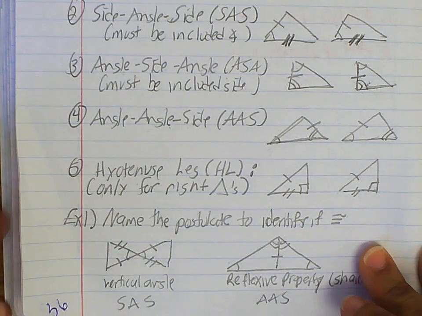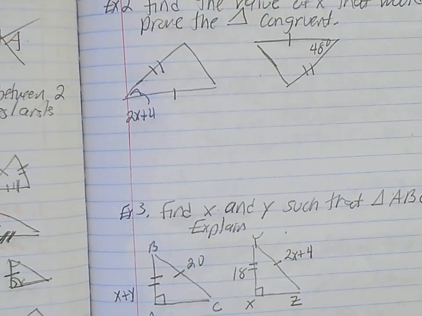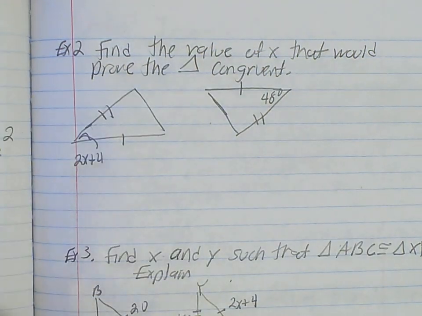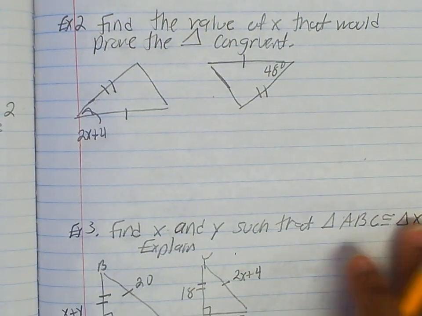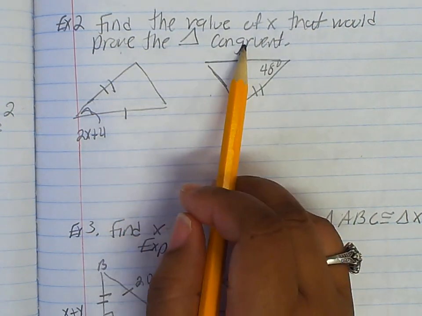All right. Then we're going to do some problems with some math. And again, like I said, I'm posting that additional PowerPoint. It has tons more examples on it, so you might need to refer to that if these examples aren't enough. All right, it says find the value of x that would prove the triangles congruent.